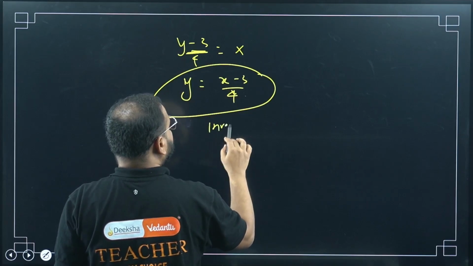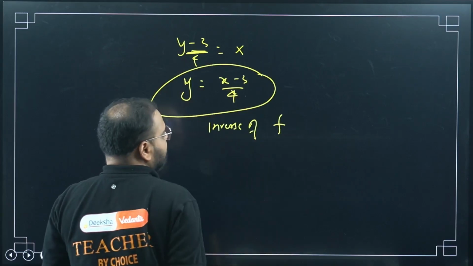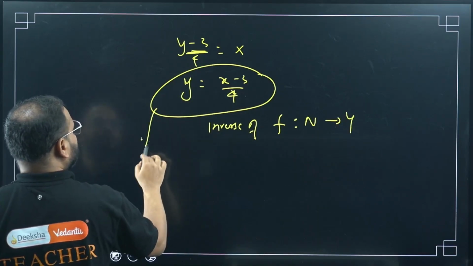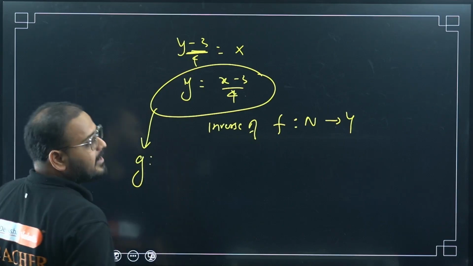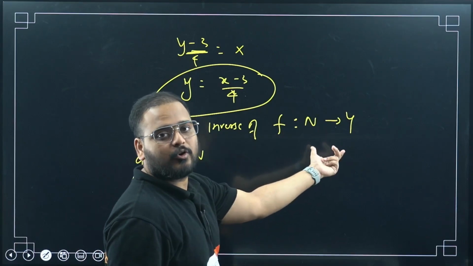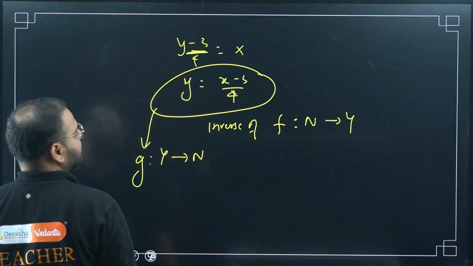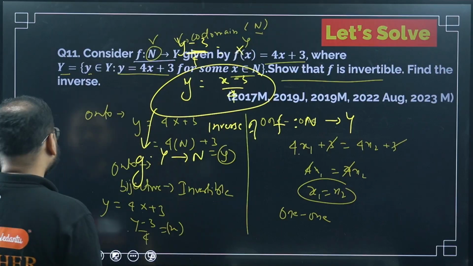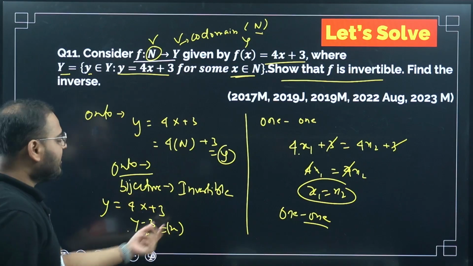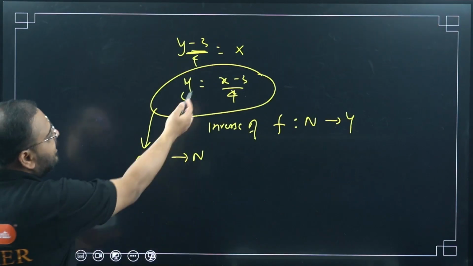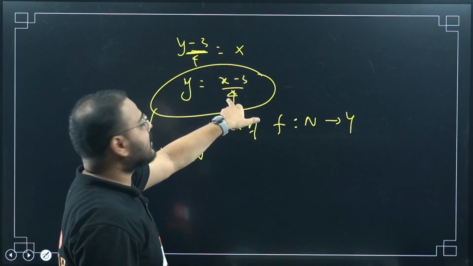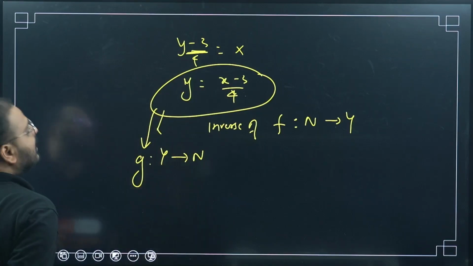This is the inverse of function f defined from N to Y. So what will this be? Simply a function g defined from Y to N. Why, sir? The inverse will be an interchange of what? Domain and codomain. So N to Y becomes Y to N. This is my inverse function. How did I check the inverse, whether it is possible to inverse or not? One-one and onto condition has been satisfied. So bijection is there, invertible. Hence I can check the inverse in this way. I can write (y minus 3) by 4, interchange x and y values, get y equals (x minus 3) by 4. This is my function defined like this, Y to N.